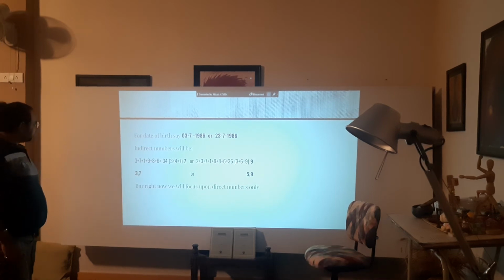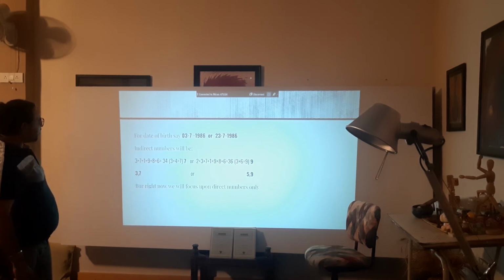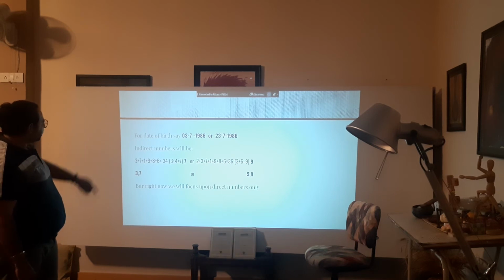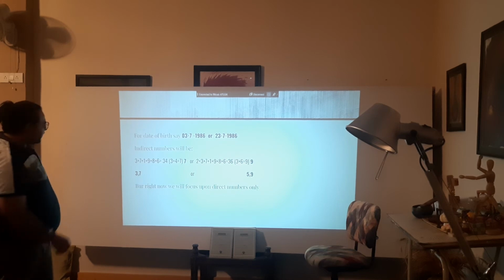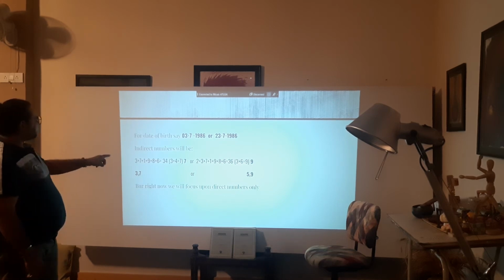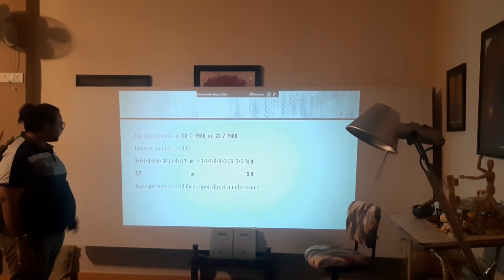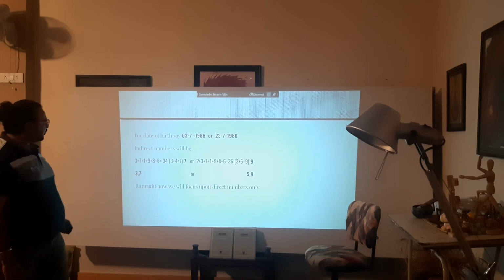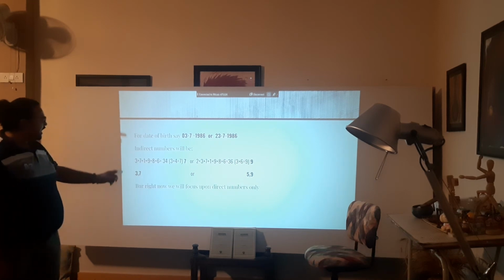Now for the same date of birth, if you look at the indirect numbers, the indirect numbers are basically nothing but the total of the complete date of birth. For the first case, that is 3rd of July 1986, if we total all the numbers in the birth date, it comes up to a sum known as 34. And whenever we come up to a number, we still add that sum, and then we'll come up to the number 7. So 34, 3 plus 4 comes up to 7. Similarly, in the second case, that is 23rd of July 1986, if we sum up all the numbers it comes to 36, and we'll bring it to a single number, 3 plus 6, that is 9.